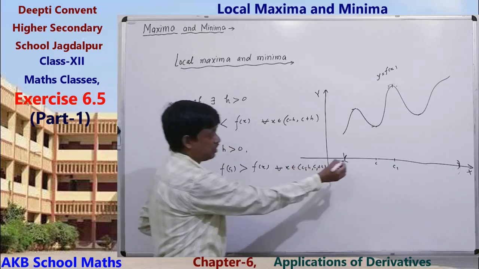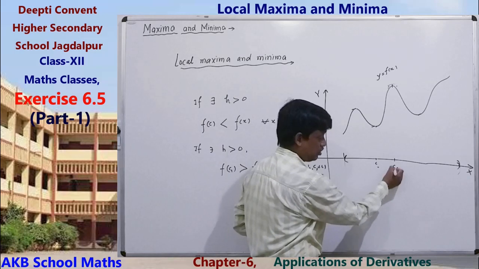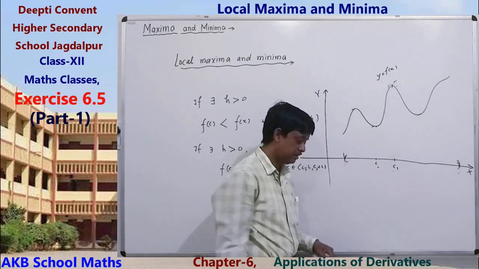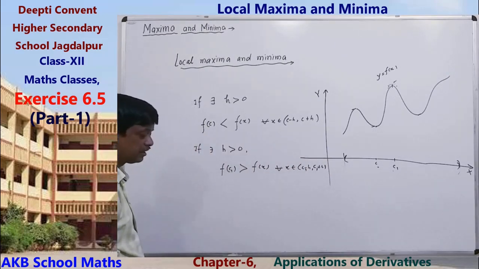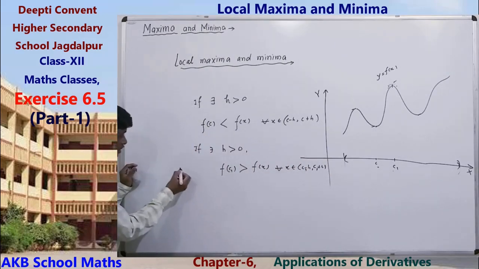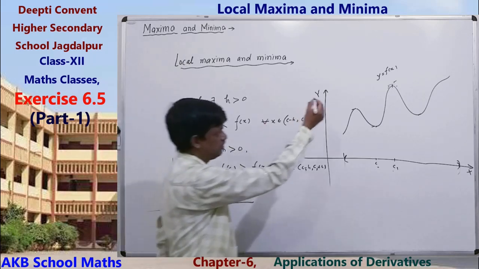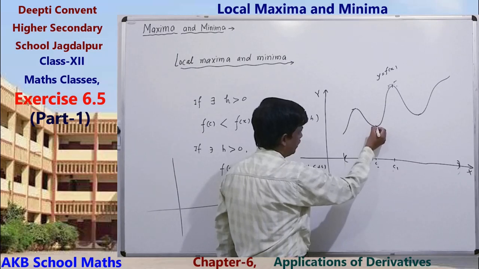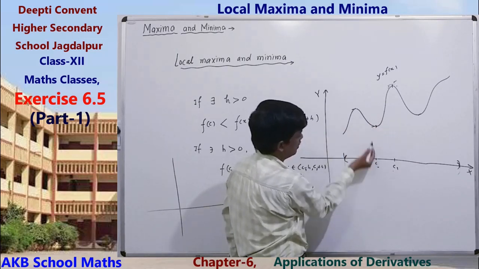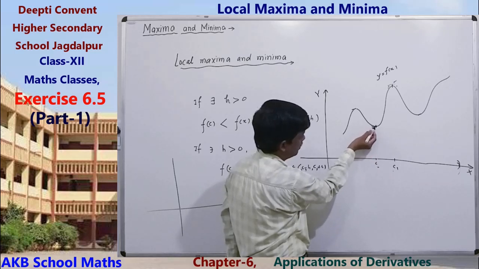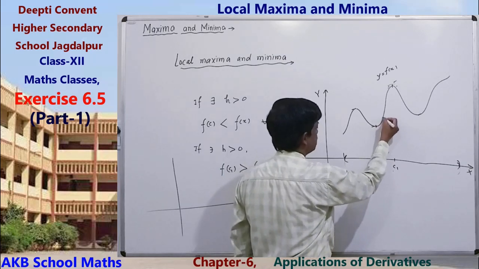And these points are called point of local minima, point of local maxima. Clear? By using diagram, we can see that also. Here we can see at the point, left to the C, function is decreasing. Right to the C, function is increasing.